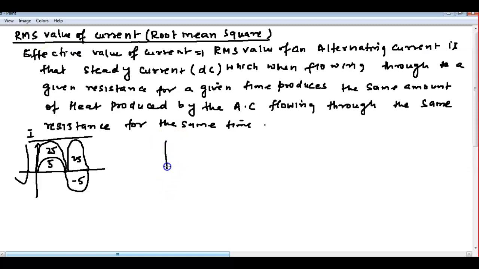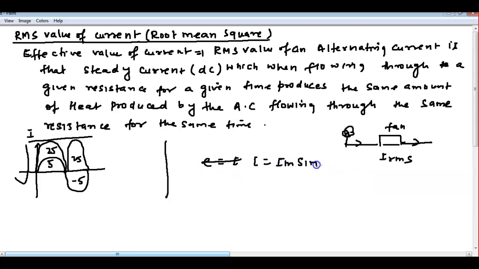What it means: consider any circuit, like your fan or bulb at home. Everywhere the current that is going there is the RMS current only. When you are writing the equation I is equal to Im sin omega t, that time only the maximum current is required.